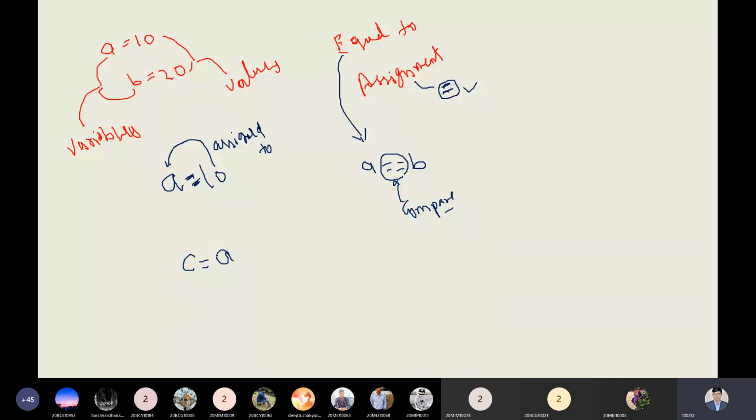Also we can say a is holding the value 10, and the value held by a is assigned to c. Now what will be the value of c?